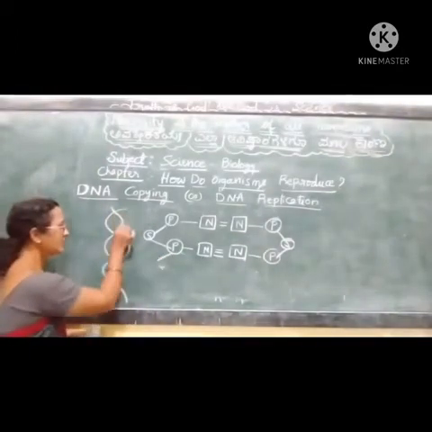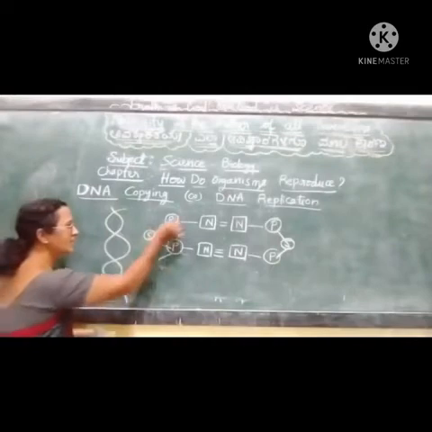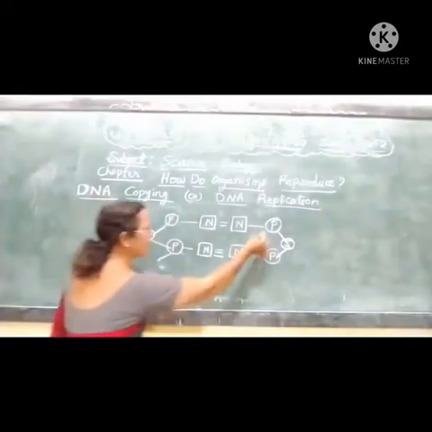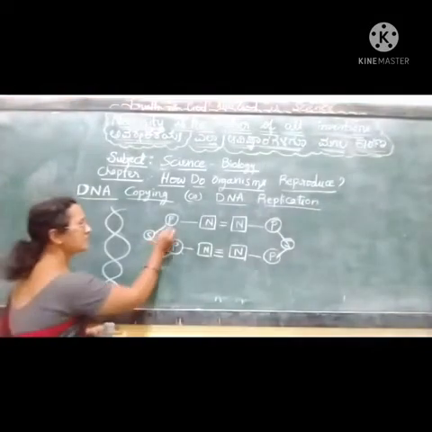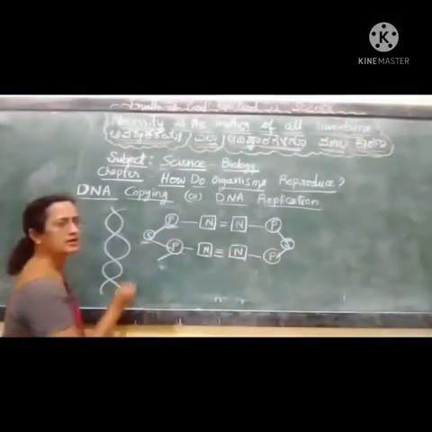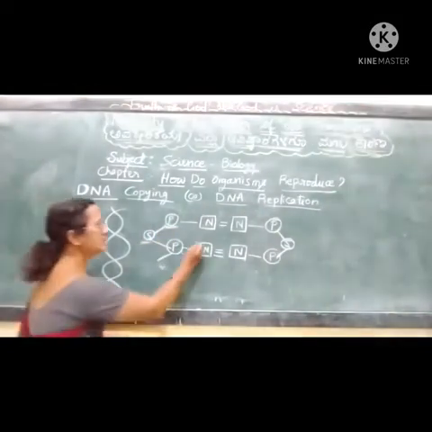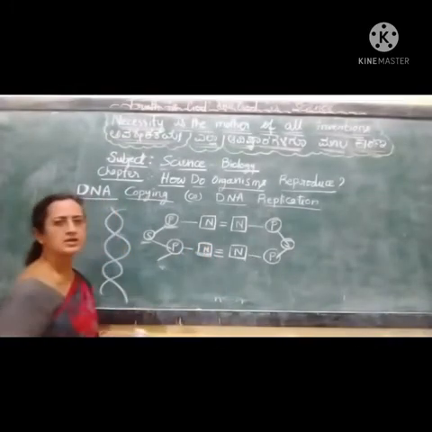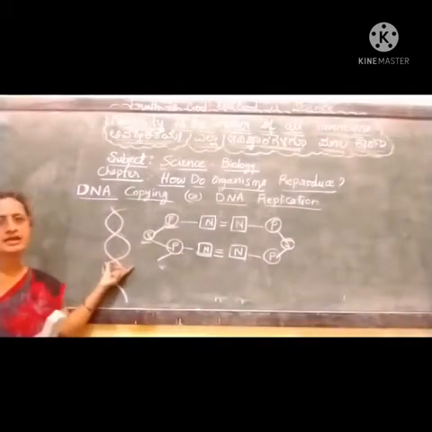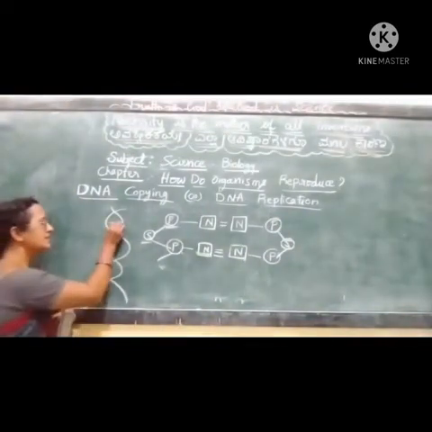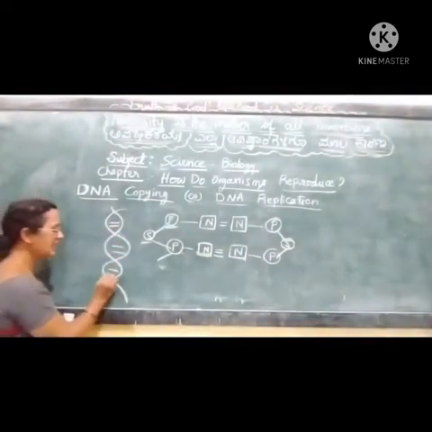As I have drawn the double helix, one strand will be like this and another strand like this. See, a phosphate group, sugar, that is pentose sugar, and the nitrogen bases. These are the three important chemicals you find in the DNA. This DNA is double helical in nature.